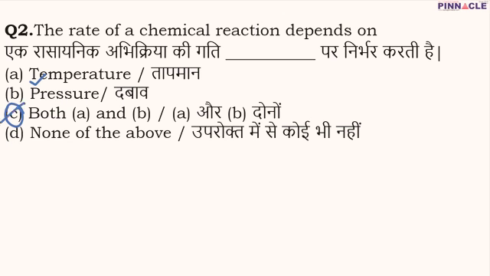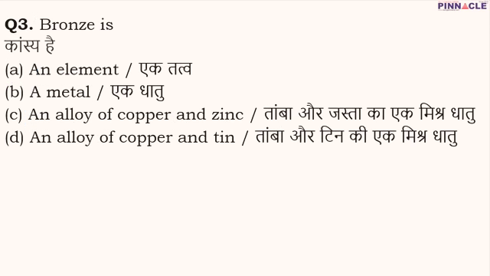Now coming to question number 3. It has been asked that bronze is what? Is it an element? Is it a metal? Or is it an alloy of copper and zinc? Or is it an alloy of copper and tin? So bronze is definitely an alloy, and it is an alloy of copper and tin. Therefore, for question number 3, D is going to be the correct option.